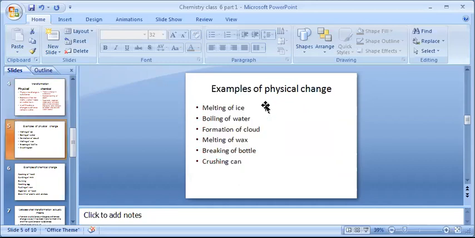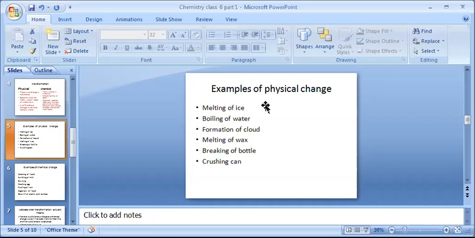Now moving on to the next, we are going to see some examples of physical change. With this, you will be able to understand more clearly what is actually physical change. Melting of ice. When ice melts, it changes from solid state to liquid state. But the substance is only water, in ice and when it melts into water, what remains is water only. So here we say there is no change in substance. Before melting also water, and after melting also water, only the state changes. Earlier it was in solid state, now it is in liquid state.